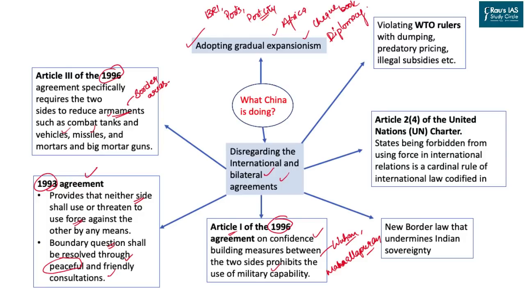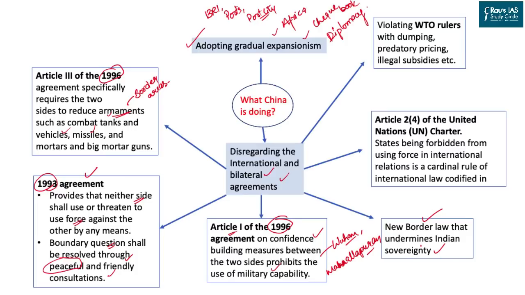China has been utilizing cartographic aggression, showing Arunachal Pradesh to be part of its own territory. There was the issue of stapled visas also. And recently they have passed a border law that undermines Indian sovereignty on the international border.